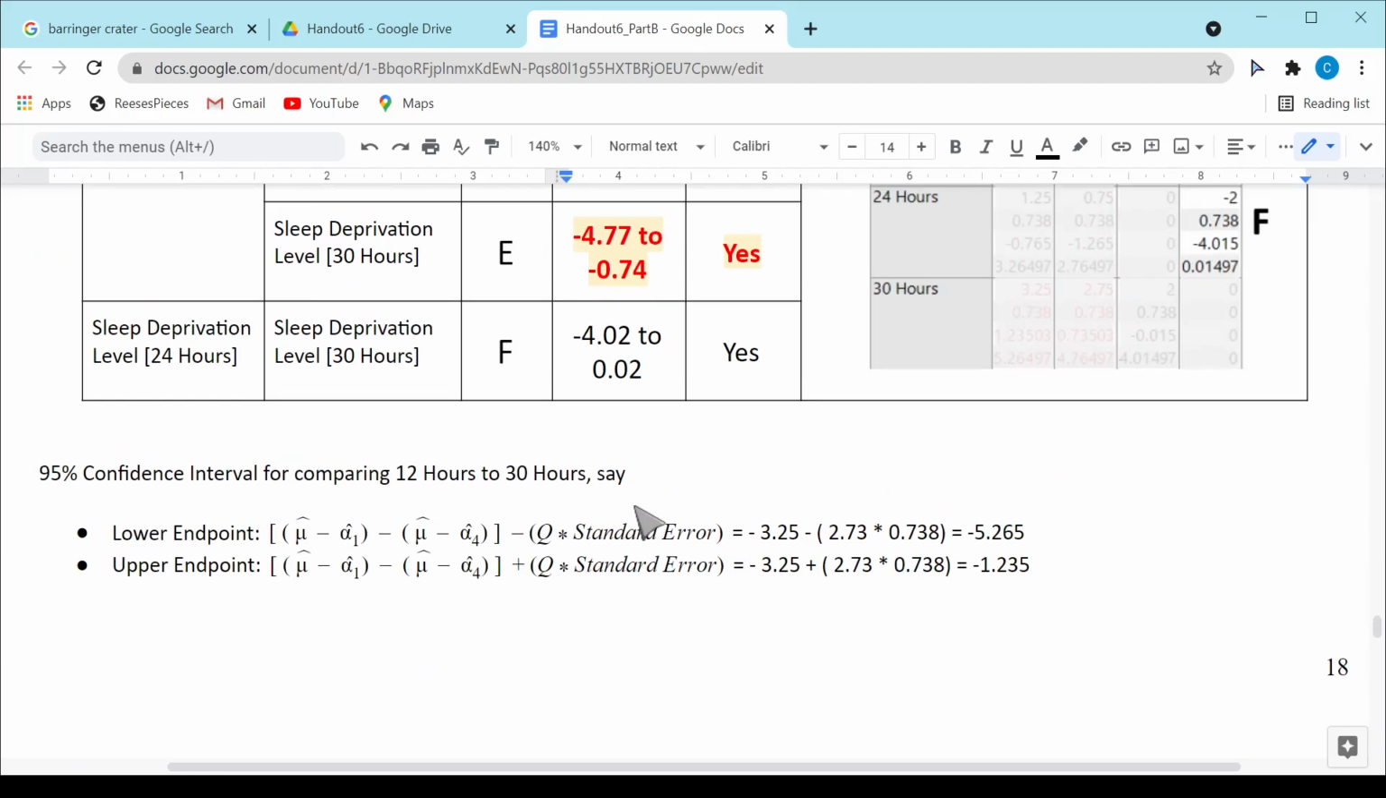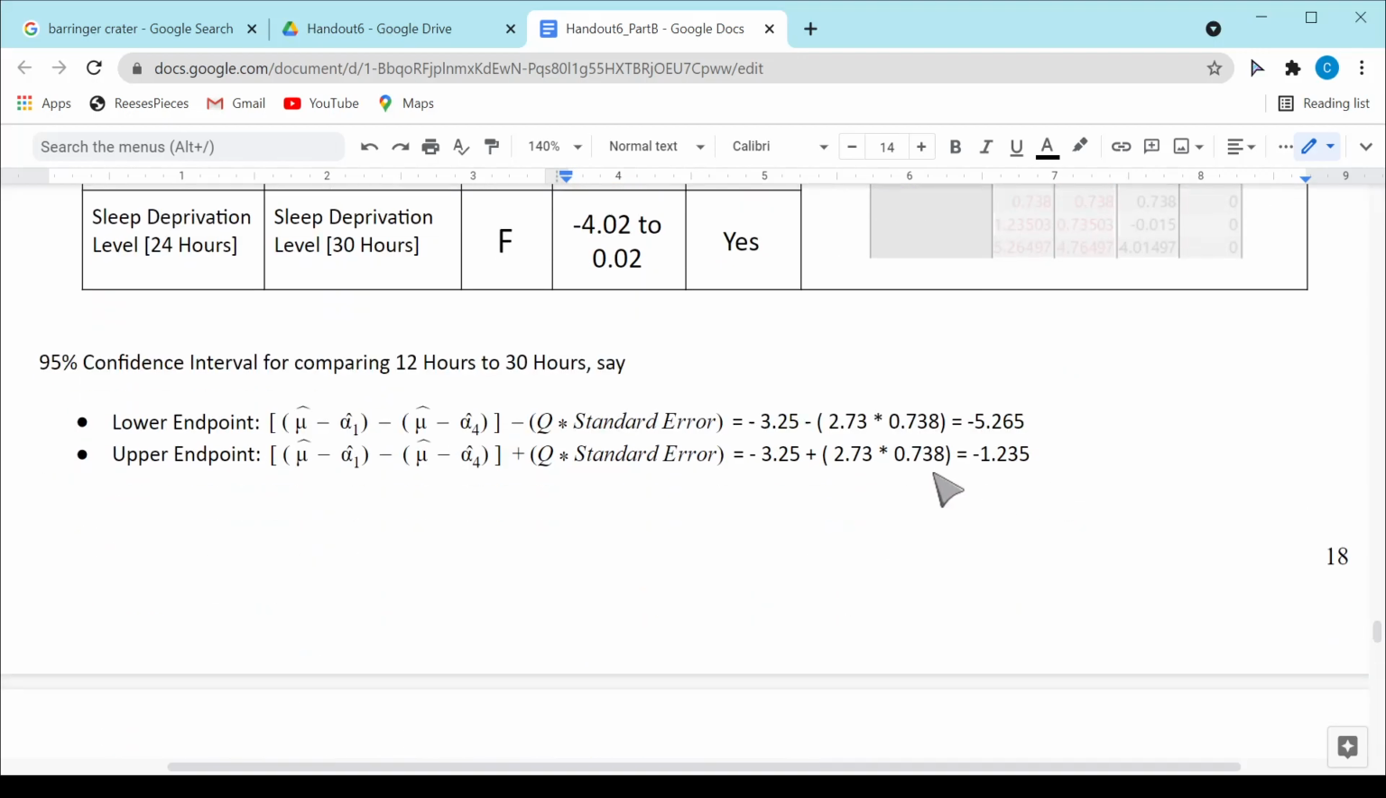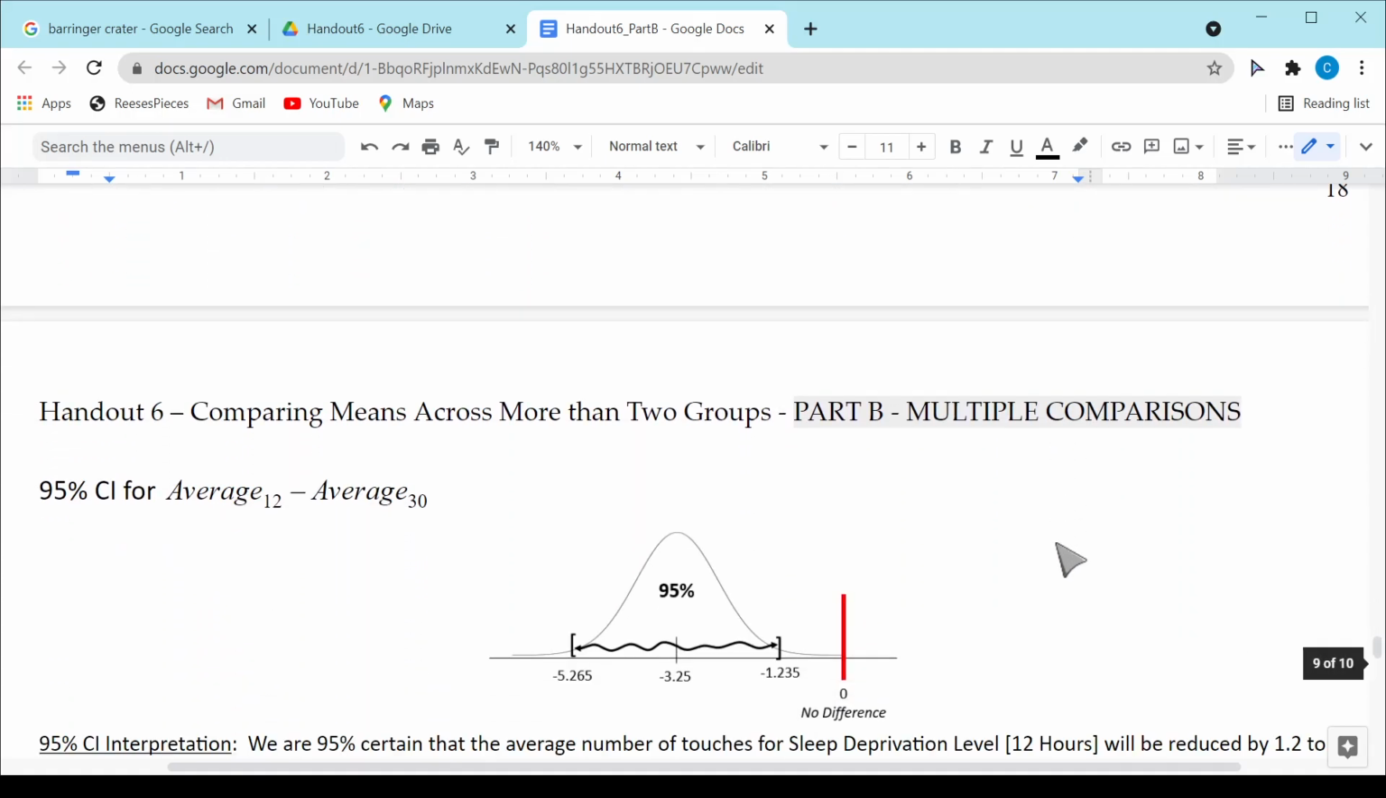Here's a little bit of information about how those intervals are calculated. You actually use this Q value, the 2.73, as the interval coefficient when you're constructing those intervals. We don't have to worry about constructing those by hand.